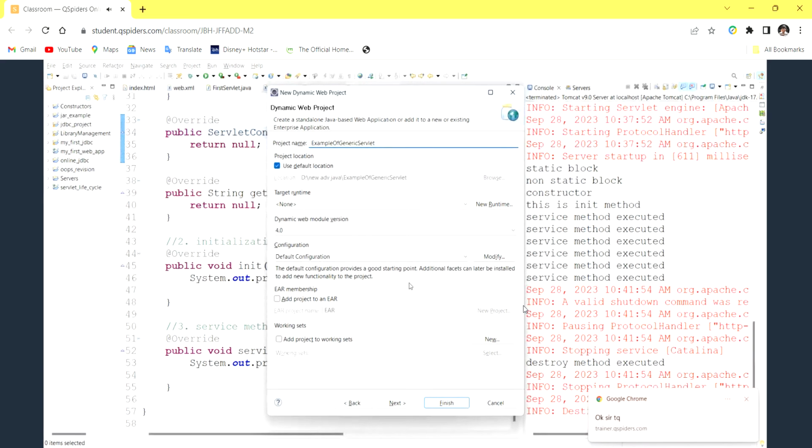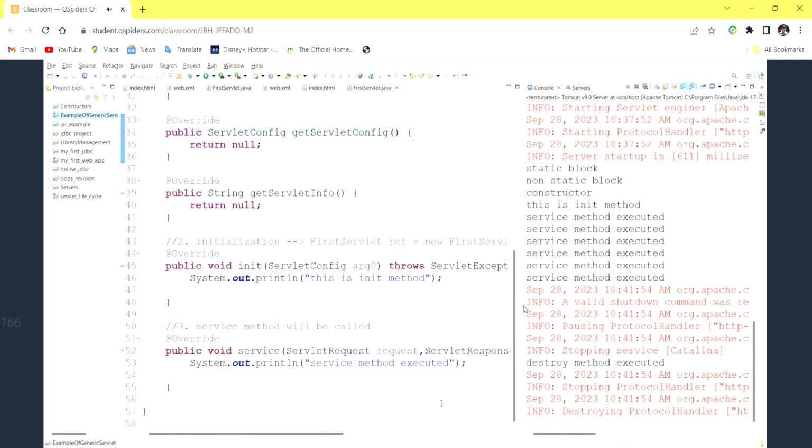Okay, so example of generic servlet, and don't create the name as generic servlet. Click on finish. Okay, if you see here, example of generic servlet has been created. Here I need web.xml and the servlet jar. These two are main. You can add them at the starting or at the last also, but we'll add at the starting itself. That's not a problem.